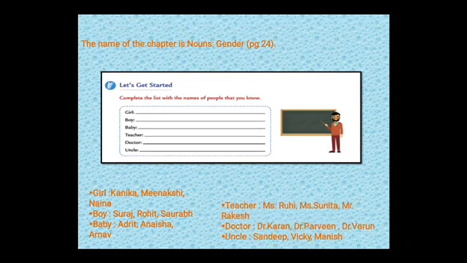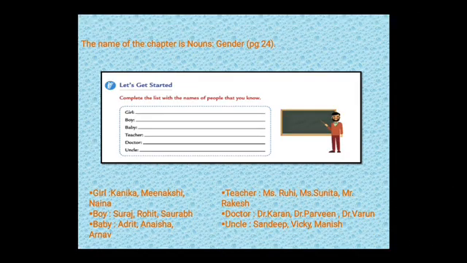Next we have teacher, Miss Ruhi, Miss Sunita, Mr. Rakesh. Doctor, Dr. Karan, Dr. Parveen, Dr. Varun. Uncle, Sandeep, Vicky, Manish. You can write any name. It's not compulsory that you have to write these names only.